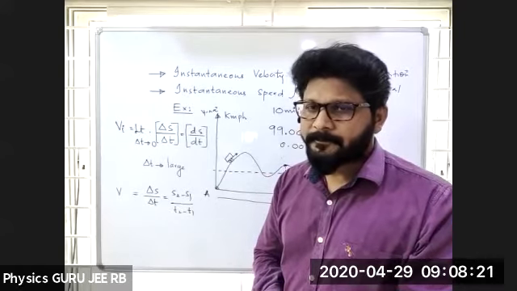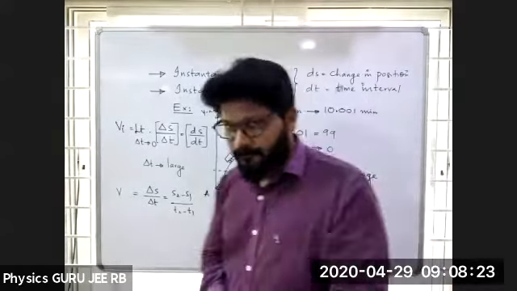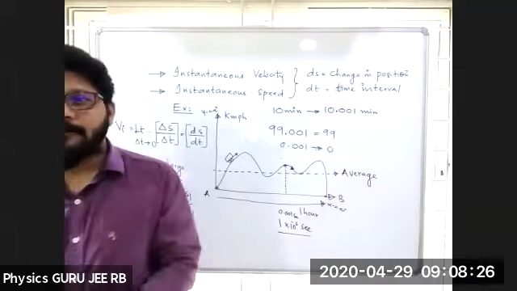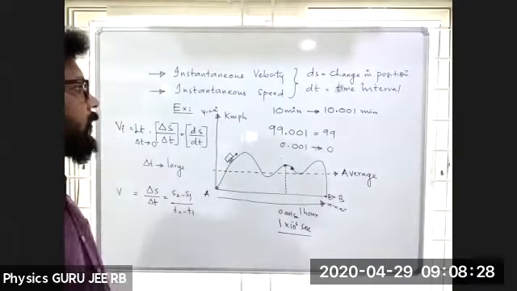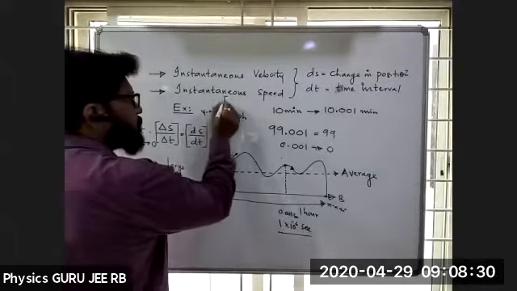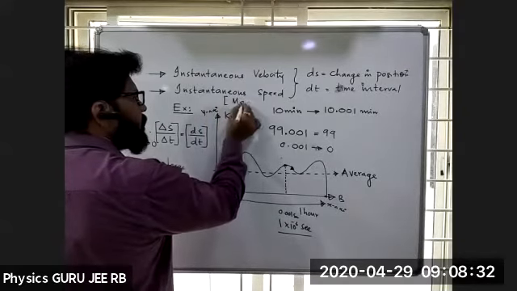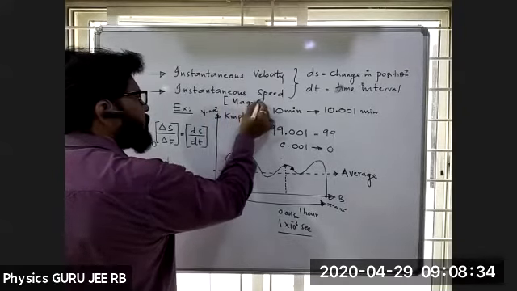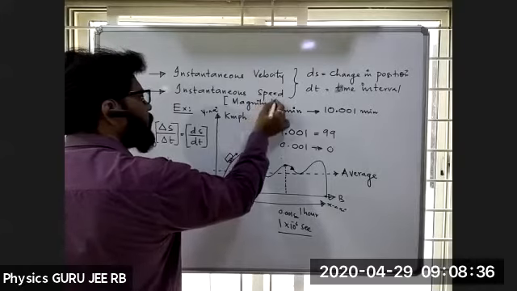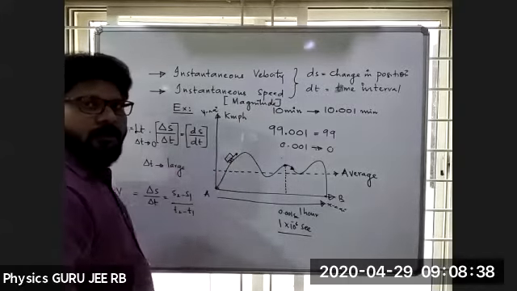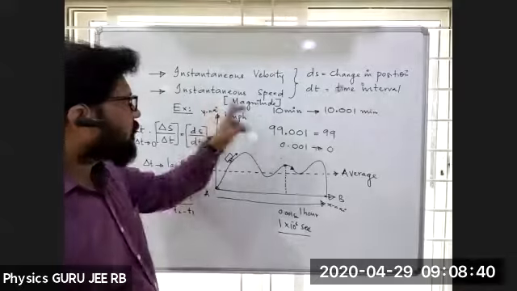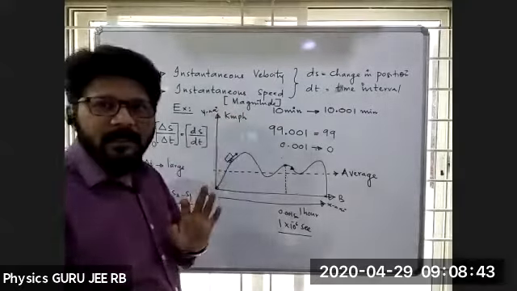Yes? Yes, no? If I take only magnitude, then it is called instantaneous speed.